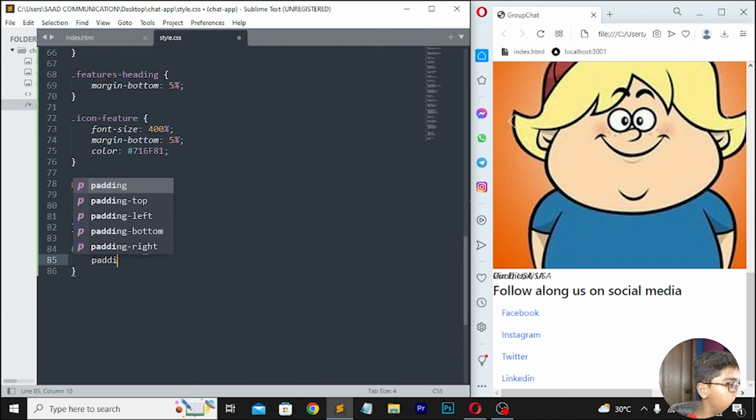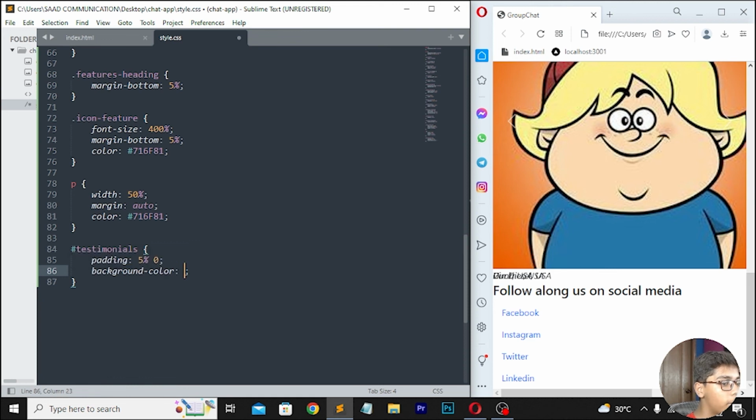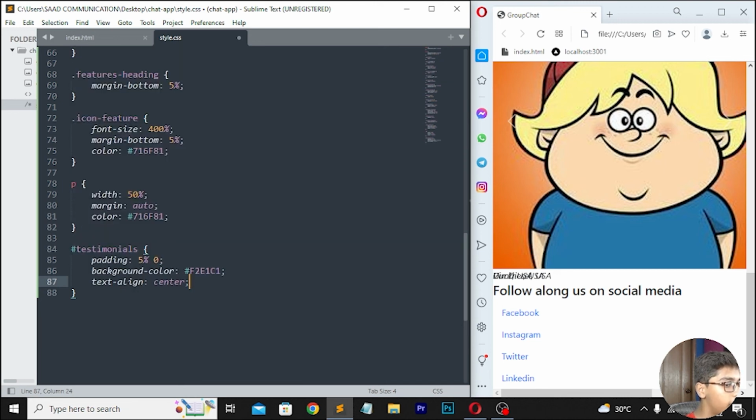Here I'll be writing padding 5%, 0. Then write background-color, and after writing this background-color I'll be writing F2. Then you have to write E1C1. Then here you have to write text-align, which should be center. Then color you have to write, which should be 716F81. Then move down here, I will be now writing this thing here capital.